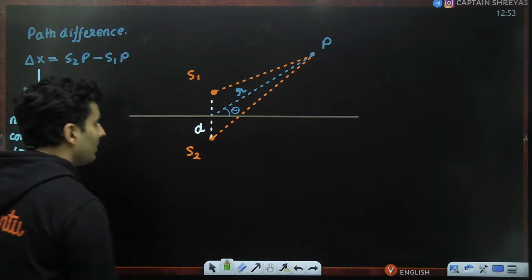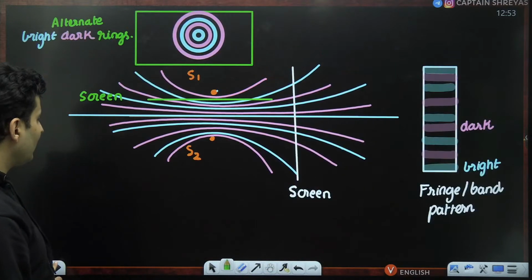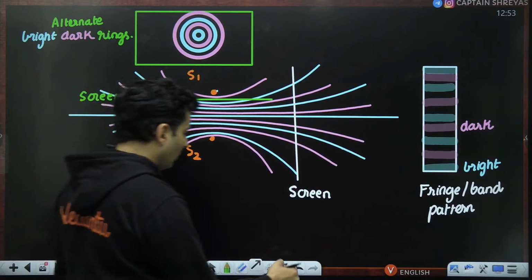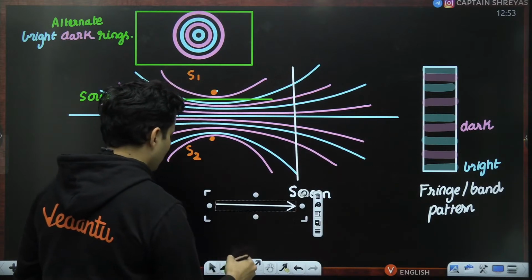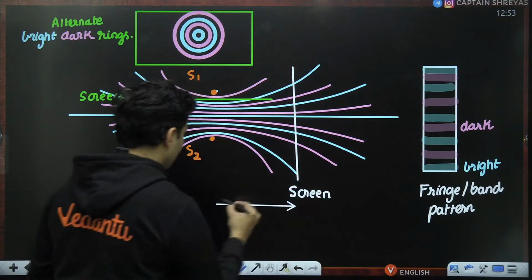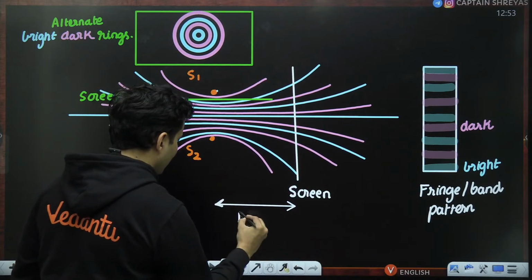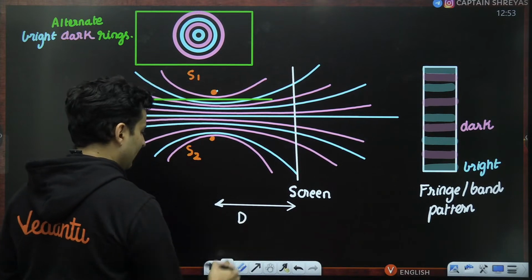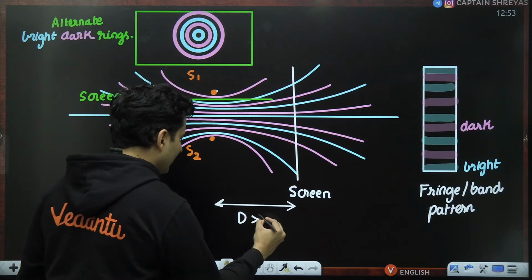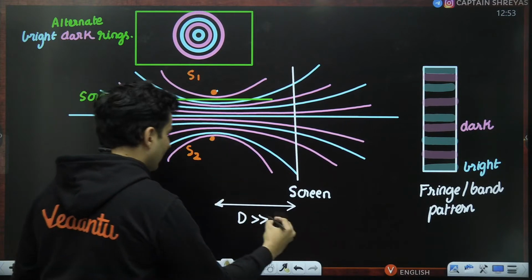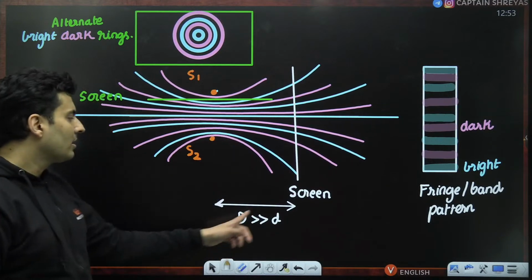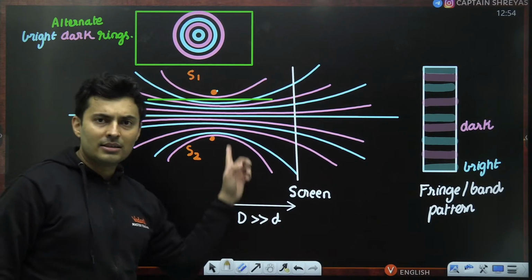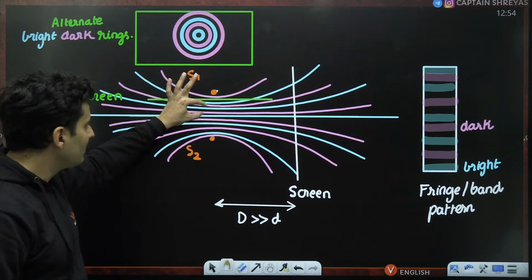But the screen will be kept somewhere, right? So wherever the screen is kept from the two sources, that distance is basically called capital D. Usually this D is much larger than the distance between the sources themselves.